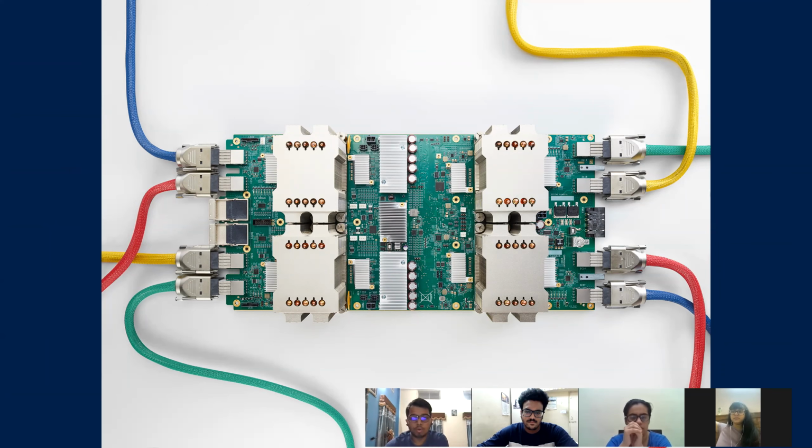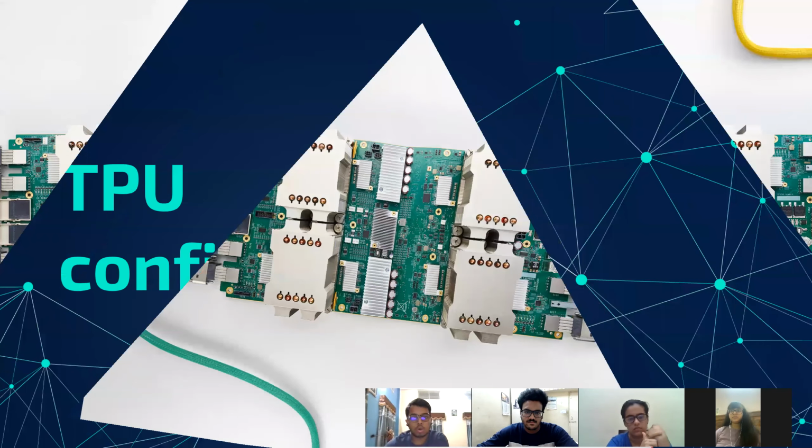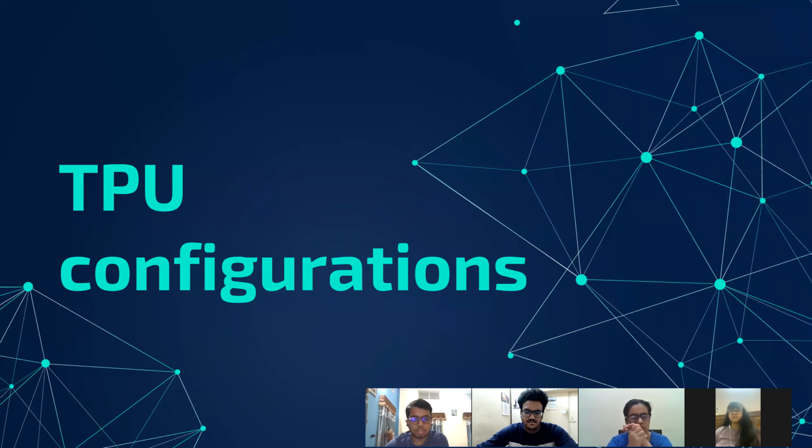TPU allows the chip to be more tolerant to reduced computation precision, which means it requires fewer transistors per operation. Because of this feature, a single chip can handle relatively more operations per second. So let us move on to the next slide, which talks about TPU configurations.